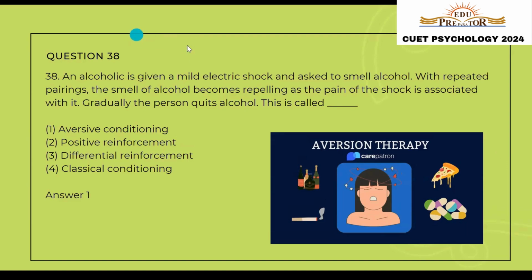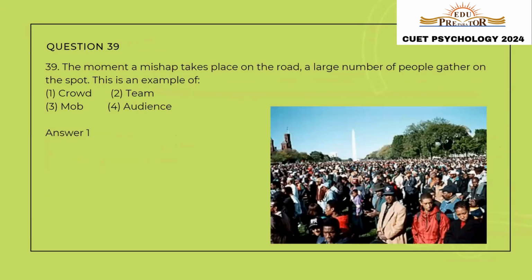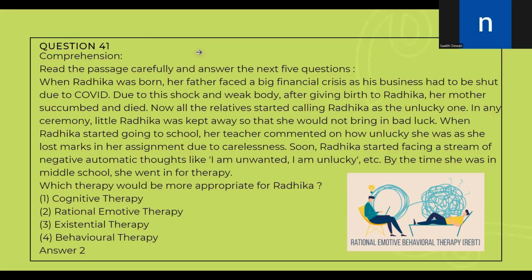Let us move to the next question. Question number 39. A mishap takes place on the road. A large number of people gather on the spot. This is an example of a crowd, as people who do not have a specific purpose are gathering without a purpose. She went in for therapy. A therapy that we can utilize in such a case is known as Albert Ellis's rational emotive therapy. So the correct answer will be option number two, rational emotive therapy.